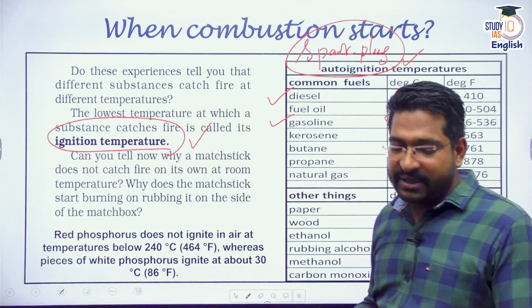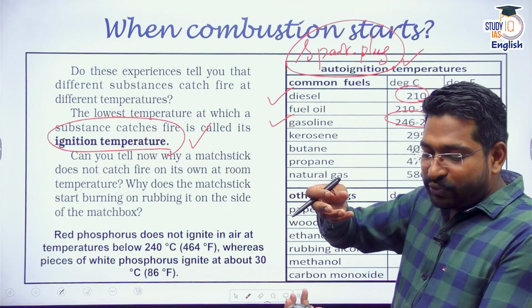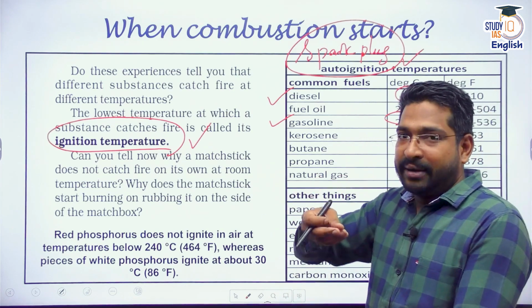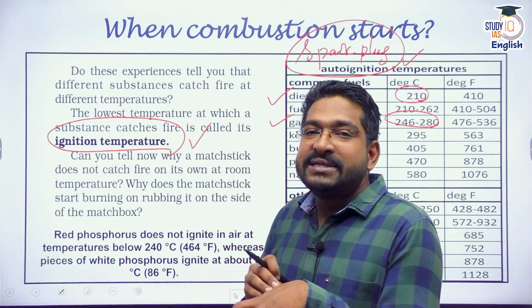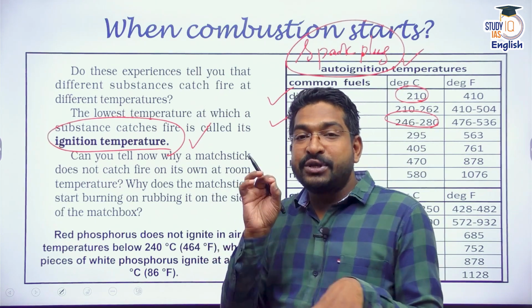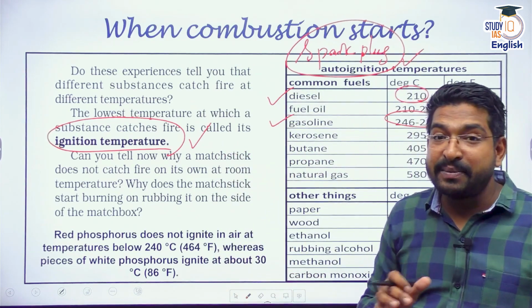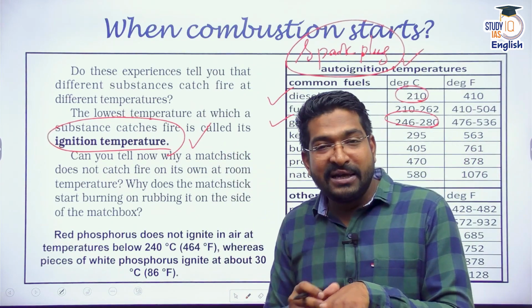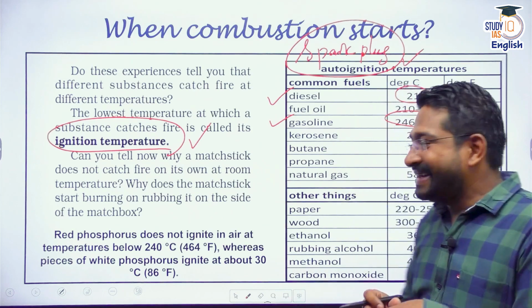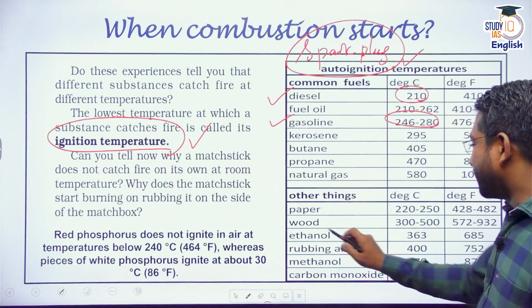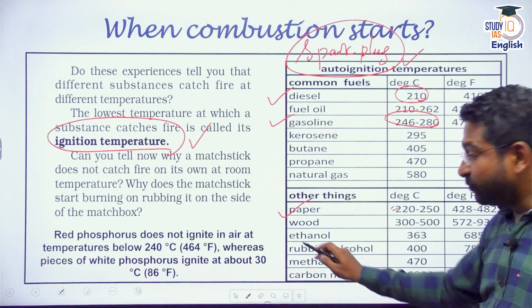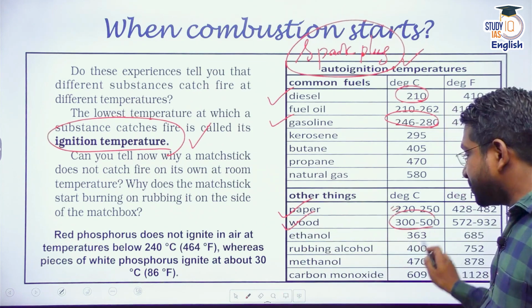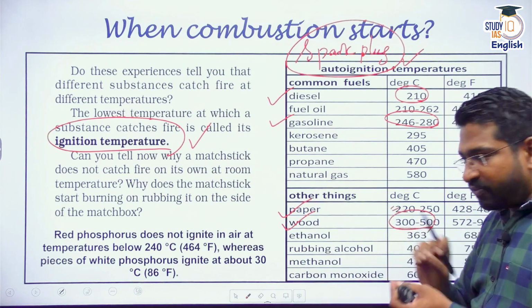That's why you must have seen that if you take a lighter and directly hit it on your hand, by closing the mouth, you will feel some sort of a small current or a spark, which sometimes might lead to some allergies or burns also, right? Other things like paper have a little lower ignition temperature, around 220 degrees Celsius. Wood is a little higher, 300 degrees Celsius. That is why wood you have to continuously rub.